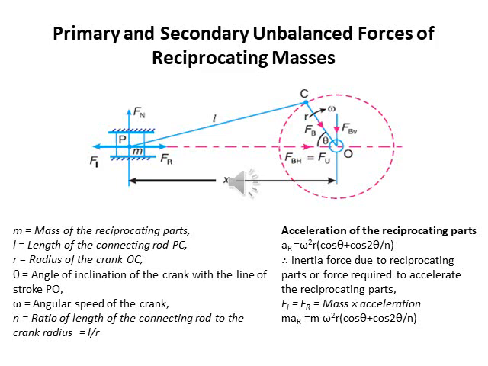From the above expression, we can say that the horizontal component of the force exerted on the crankshaft is equal and opposite to the inertia force. This force is an unbalanced one and is denoted by Fu. Unbalanced force Fu equals Fp plus Fs. Here the expression m omega square R cos theta is known as the primary unbalanced force, and m omega square R cos 2 theta upon n is called the secondary unbalanced force.